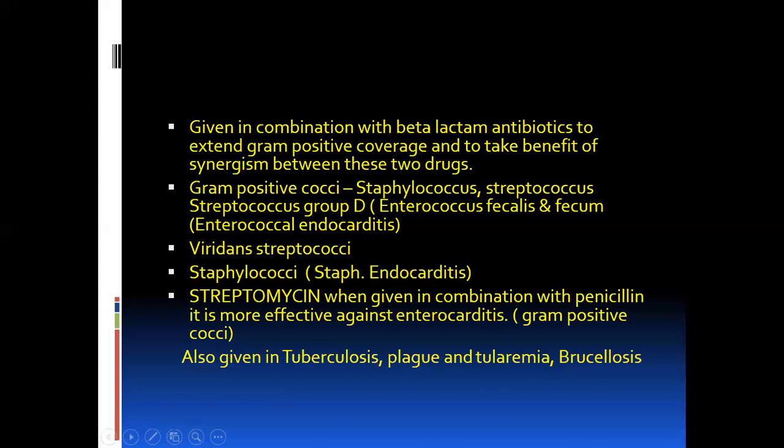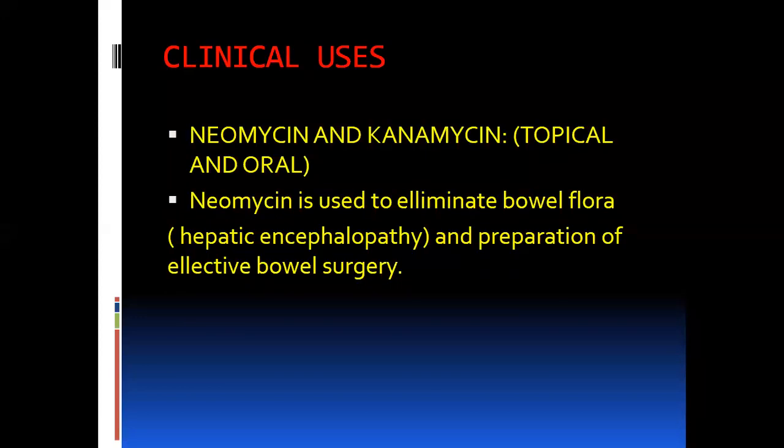Other clinical uses: neomycin and kanamycin are for topical and oral use. Neomycin is used to eliminate bowel flora in cases of hepatic encephalopathy and in the preparation of elective bowel surgery. In this case, the infection is washed out and the effect is only local. There is no systemic absorption of the drug in the preparation of elective bowel surgery, and usually we can combine neomycin with erythromycin to eliminate bowel flora in these cases.